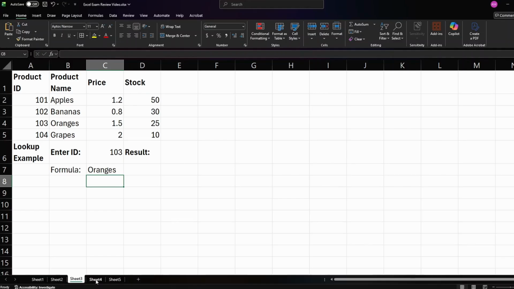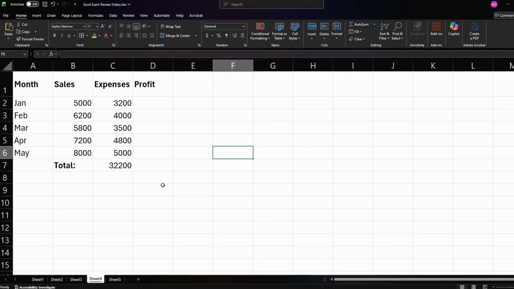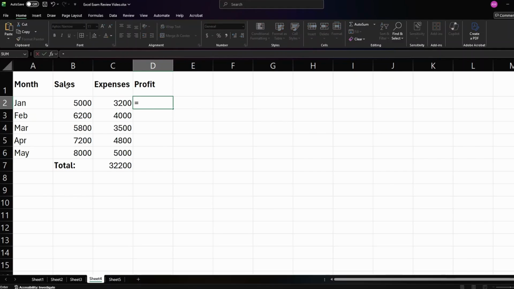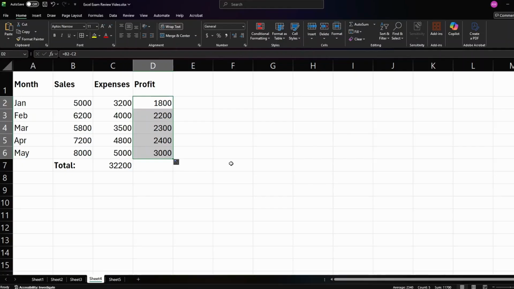Okay, now that we know how to look for values in a table, let's talk about making simple data analysis. So first, based off the math we already know, let's fill in the profit table. For this, we're going to want to do sales minus expenses, which is going to give us our profit. That's what profit is. So we'll do B2 minus C2, boom. And we'll drag this down to copy it over.